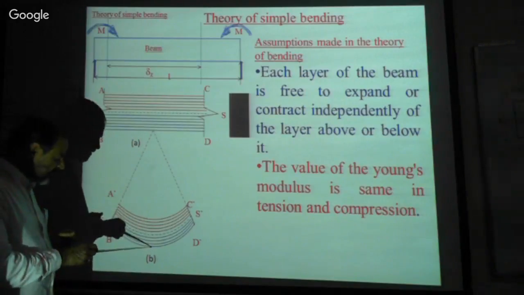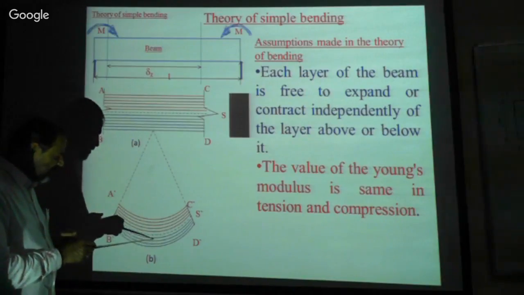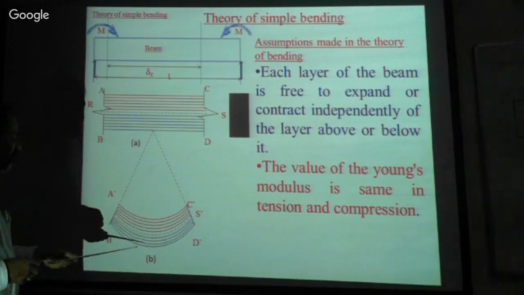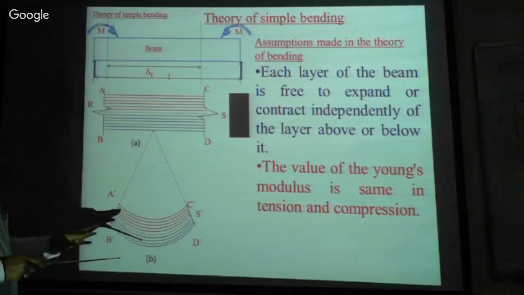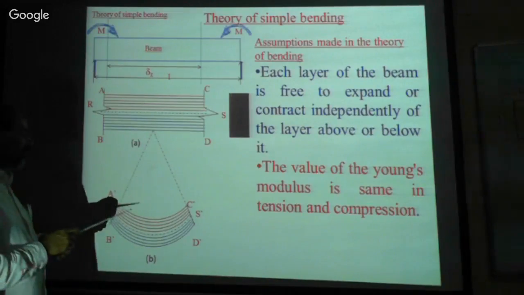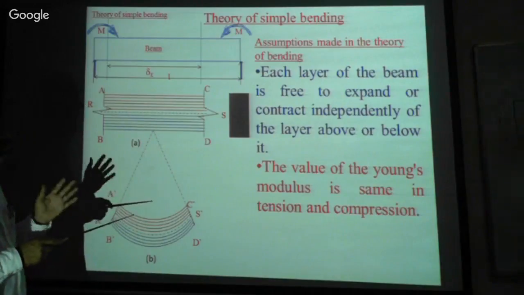And the farthest layer is suffering from maximum tension, isn't it? Now this is the bending theory. If you understand this, the rest we can solve.